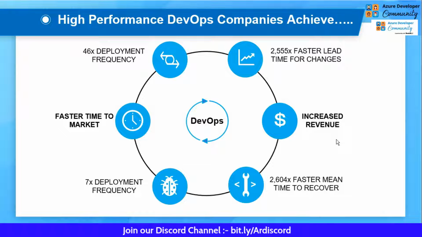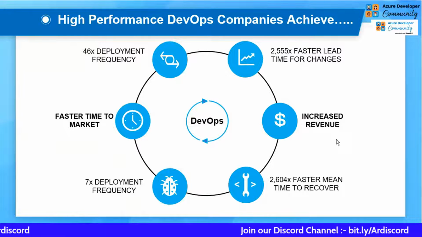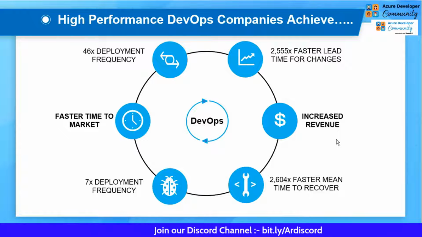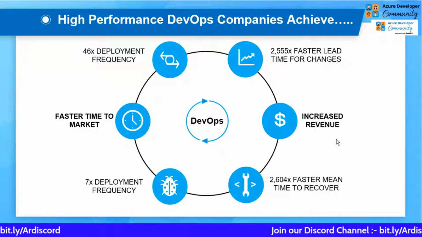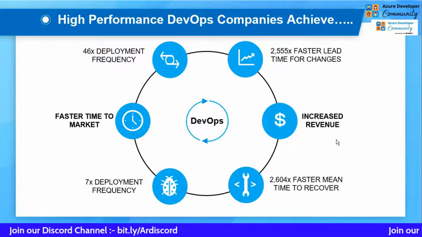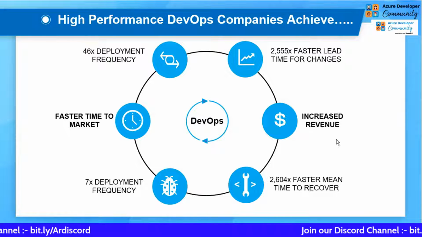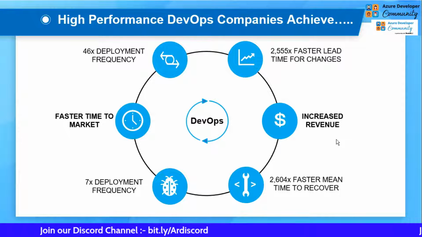It has the complete package, whether it is important in terms of faster time to market, or the deployment frequency, how easily we can deploy our product and take it into the market, or, in case of any fault or error, how we can overcome the situation. All these things can be completely managed by DevOps. So DevOps provides you with a complete solution to these problems.